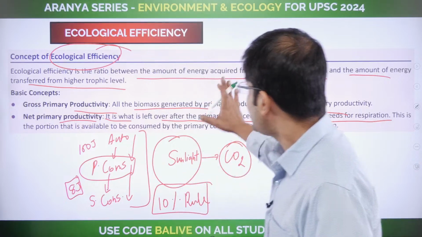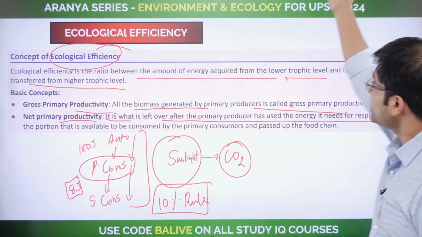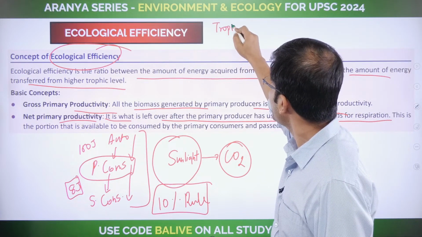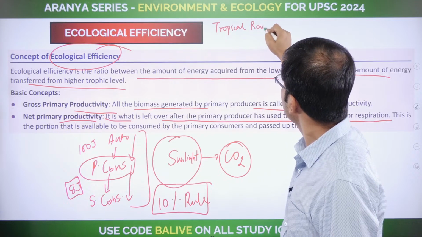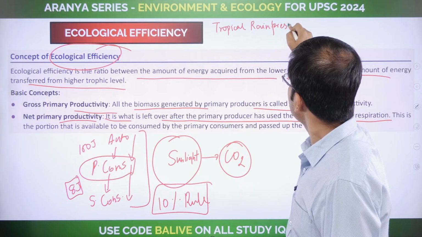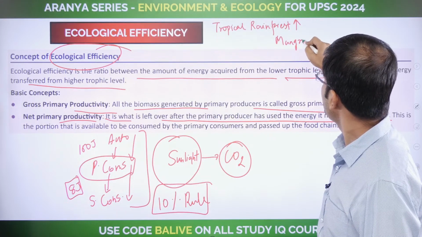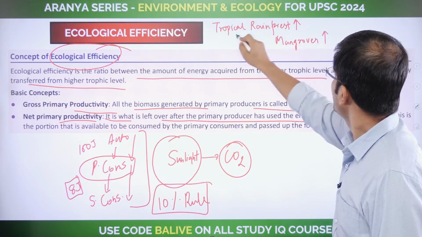Clear? So this is again an ecological efficiency. Please understand now where UPSC asked this. In terms of ecosystems, what you're looking at is tropical rainforests. Highly ecologically efficient. Okay. Mangroves, extremely ecologically efficient.